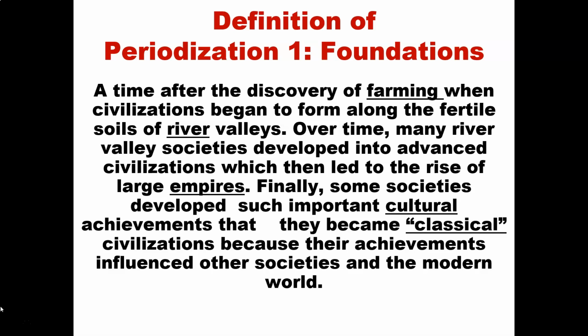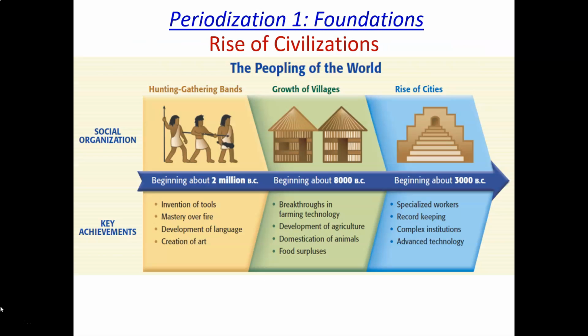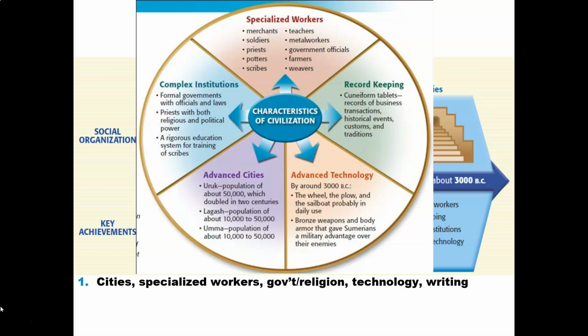Please keep this in mind as you're moving through the second component, or Periodization 2 in this case. We already talked about this. We talked about how civilizations actually came to be and became very powerful. But let's look at what were some of the characteristics needed in order to be a civilization. In this case, one of the biggest components had to be advanced cities. And we have Uruk, which had a population of about 50,000 people, which doubled in 2 centuries.